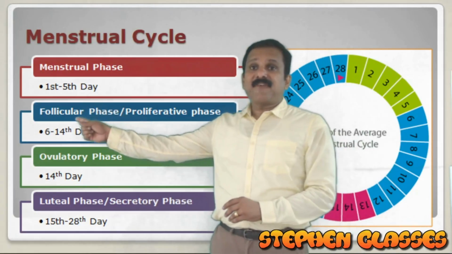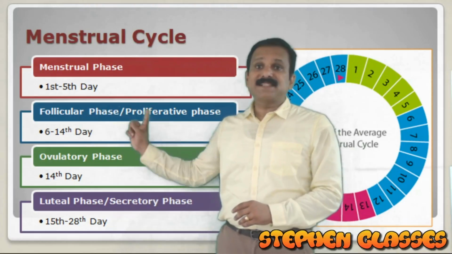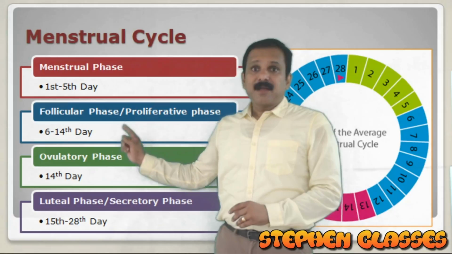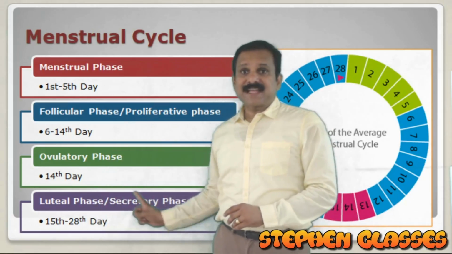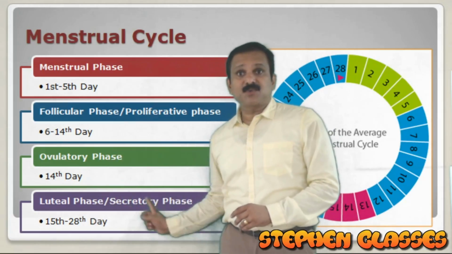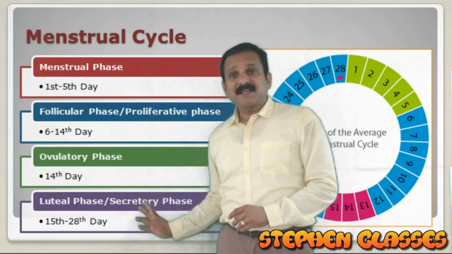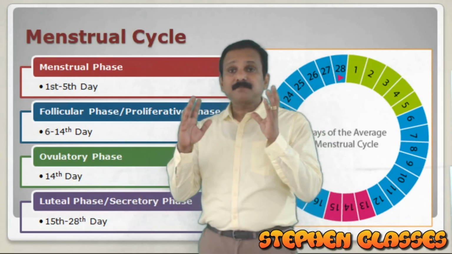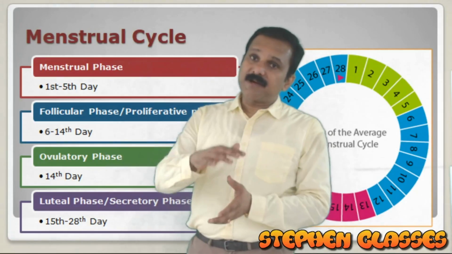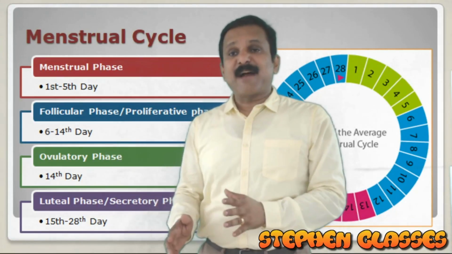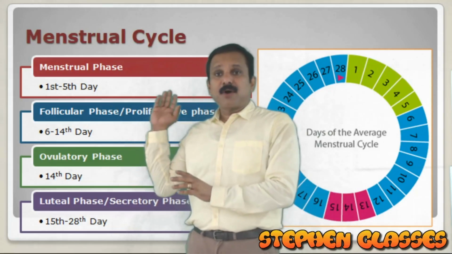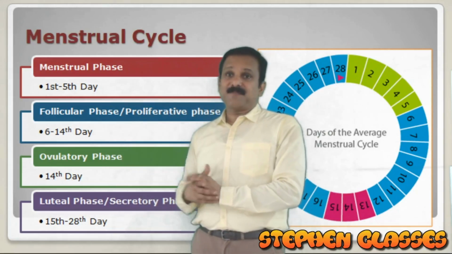So follicular phase and proliferative phase are both the same, and luteal phase and secretory phase are also the same. The term is given according to the events happening in the ovary as well as in the uterus, so we are using two terms here.